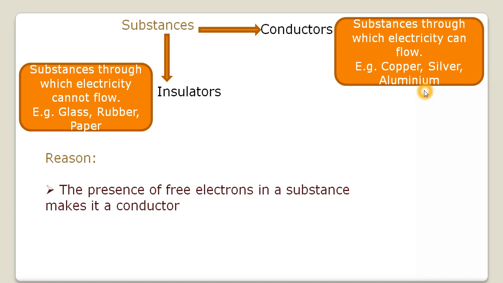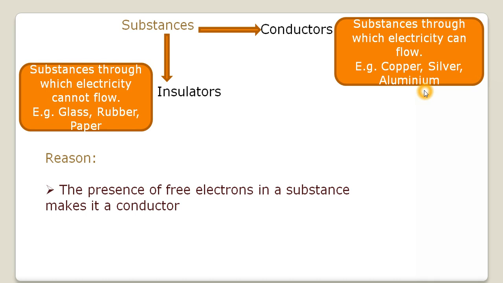In fact, the metal alloys like nichrome, manganese, which we use for making heating elements of electrical appliances, are also conductors. But yes, their electrical conductivity is less than that of pure metals. Carbon, that's a non-metal, but in the form of graphite, is also a conductor and allows electricity to flow through it. Our human body is also a good conductor.